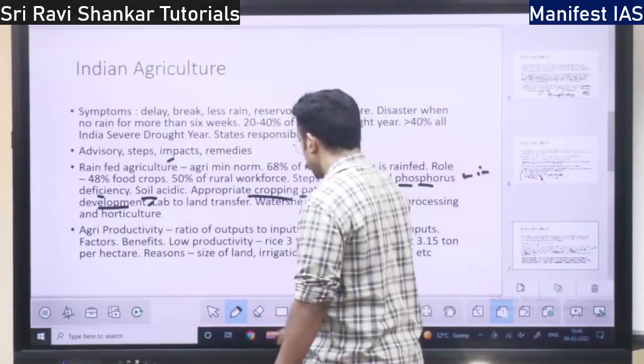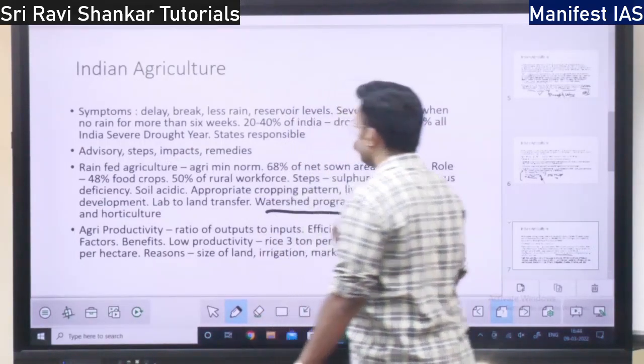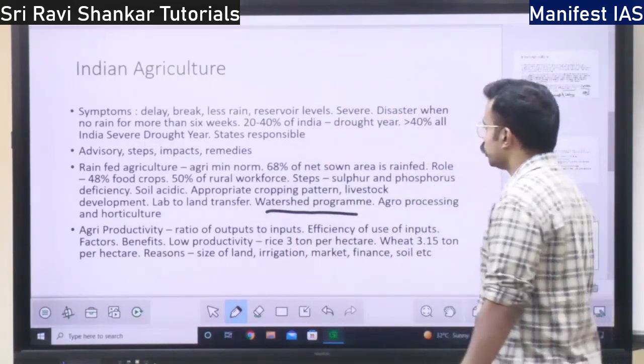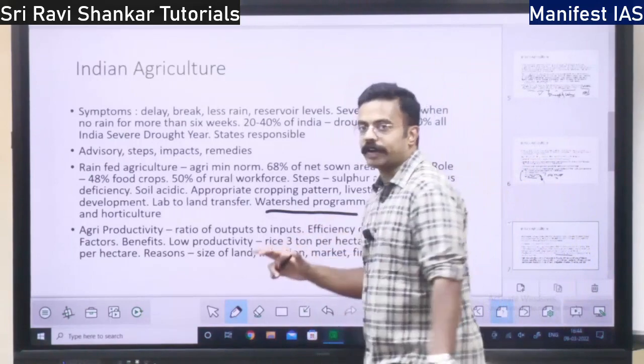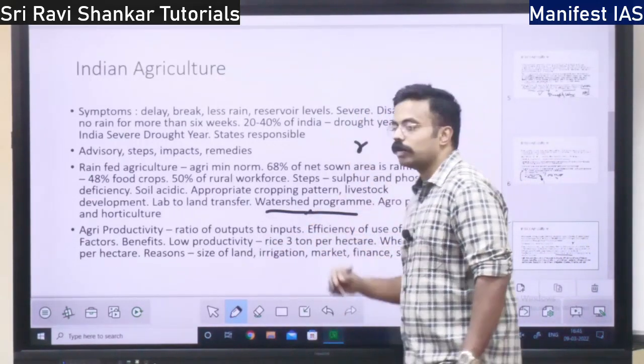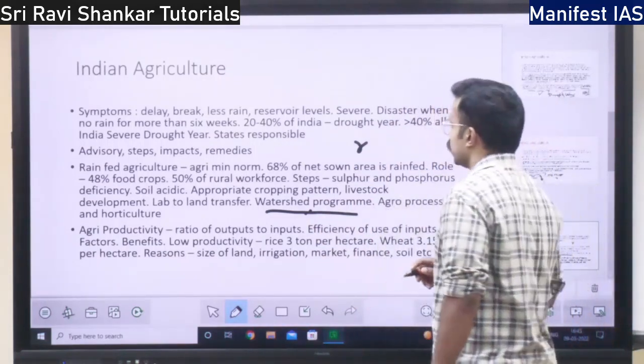So next you have watershed program can be followed. Watershed program can be followed in order to augment the rain fed. We need not just depend on rain. We can follow the watershed development, right? Watershed development I have discussed already in another class.